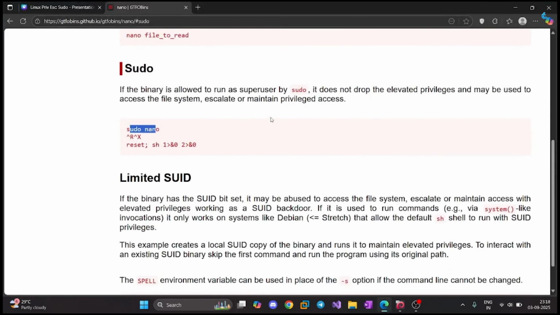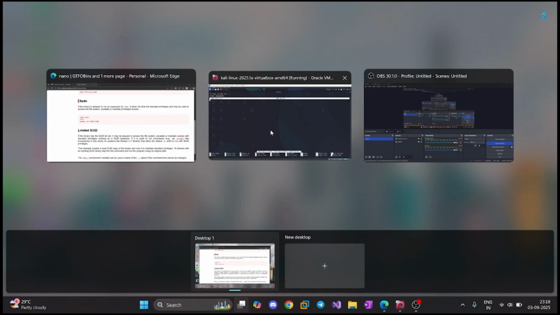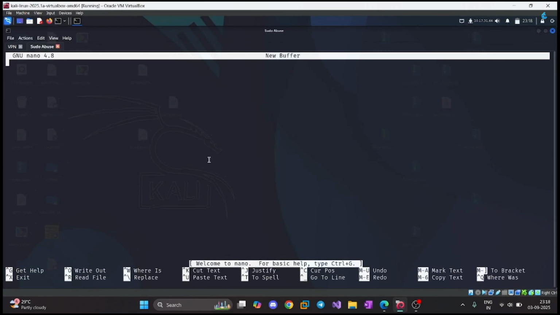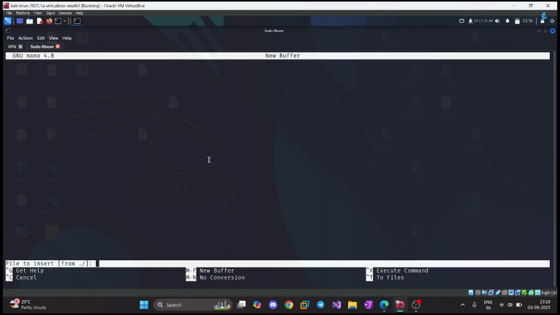So let me go back to GTFOBins, and it's just like we need to specify Control R and Control X. Okay, so let me go here, let me mention Control R, right, and Control X. Upon this, it actually gives us the ability to execute commands here. So I guess we are going to escalate our privilege by running a malicious command, which is going to spawn us a root shell within the nano text editor itself.